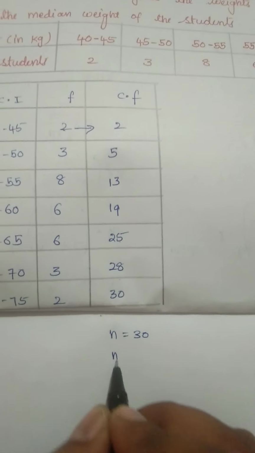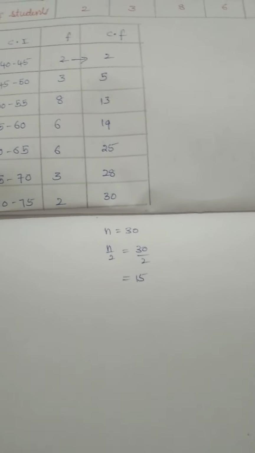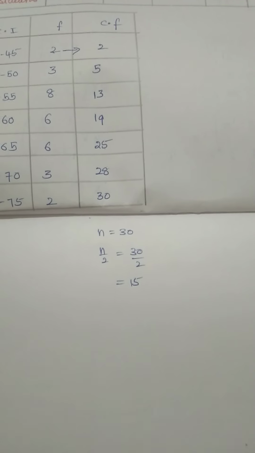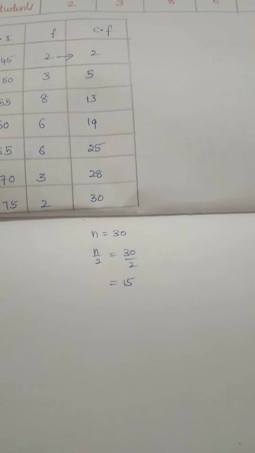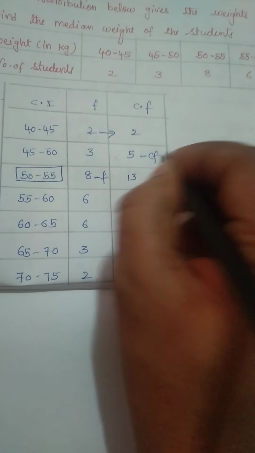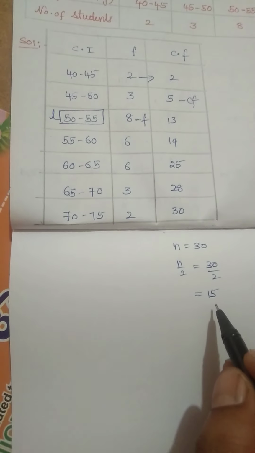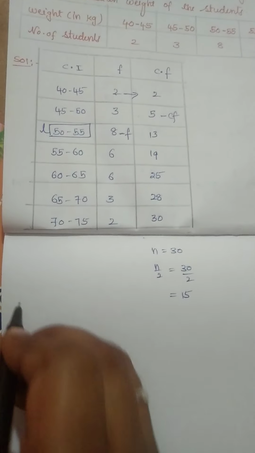So what is the value of n, children? N equal to 30. Let us find n by 2. 30 by 2 is 15. Just after 13 we have 19. So 15 lies just after 13. So our corresponding class interval is 50 to 55. So this is our frequency and this is our cumulative frequency, and our lower limit is 50. Children, did you understand? 15 is just after 13.